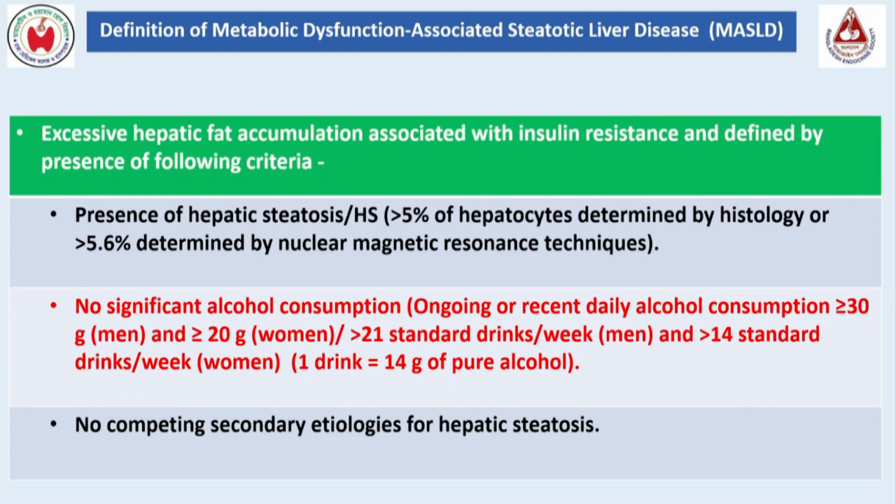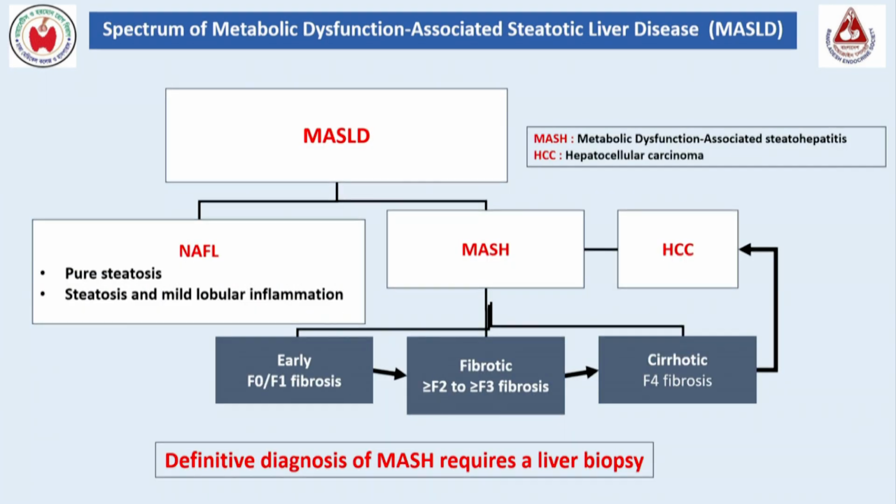So the definition has already been discussed. Three things are important. Number one, presence of hepatic steatosis. Number two, non-alcoholic, or alcohol intake below the cutoff limit. And number three, the exclusion of other diseases that may cause fatty liver disease. The spectrum has already been discussed: non-alcoholic fatty liver, MASH and HCC. MASH may be early, fibrotic or cirrhotic, that is stage 4.